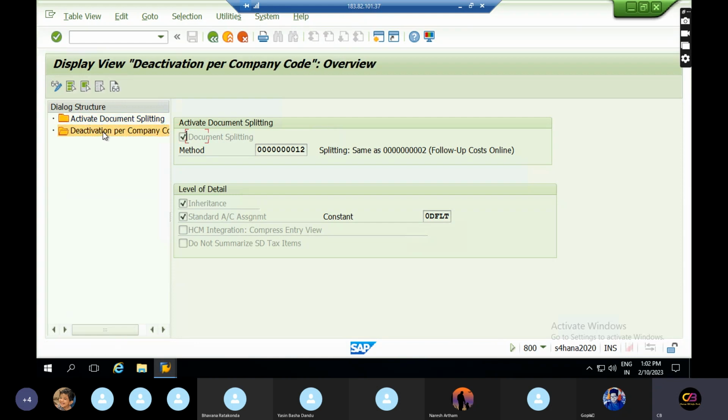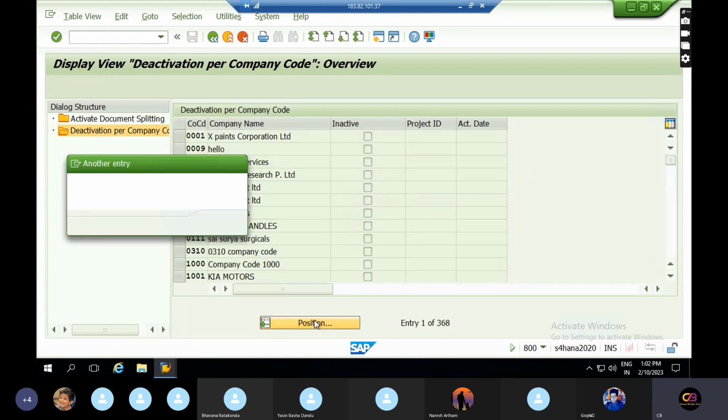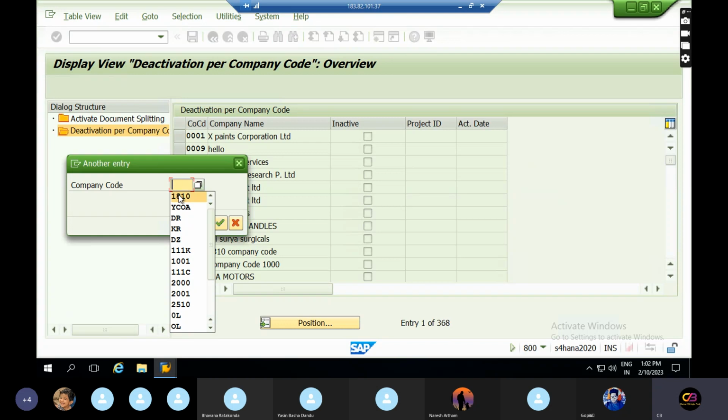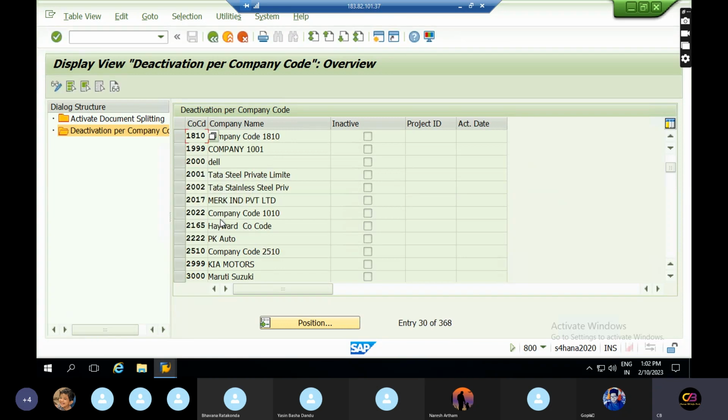Just go to deactivate, go to position, and take your company code. Here it is in activate mode. If you select this indicator, then document splitting would be inactivated. So the first configuration is that for your company you need to activate document splitting. Activation means don't tick this mark.